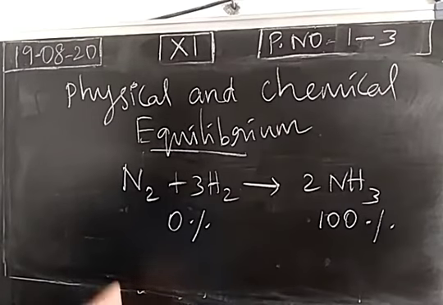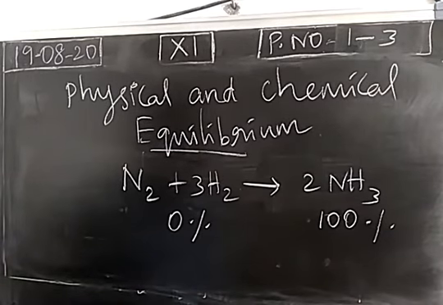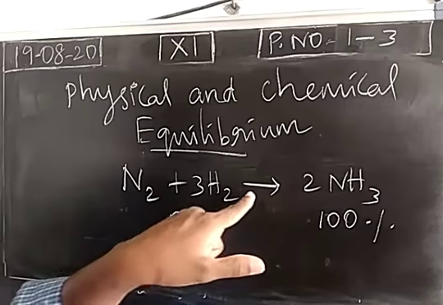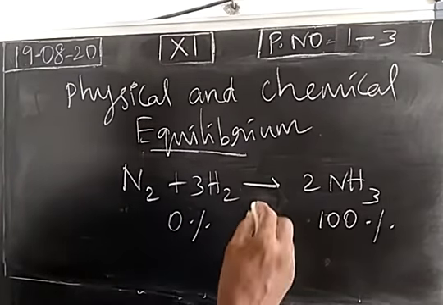We will take reactant, and the reactant will give you product. During the proceeding of the reaction, the concentration of reactant decreases, at the same time the concentration of product will increase. When it reaches 100%, the reaction is over. This is for an irreversible reaction. If it is a reversible reaction, the condition will be different.